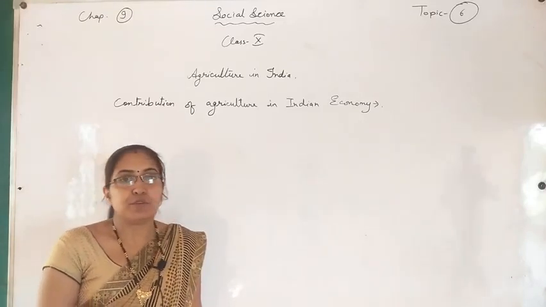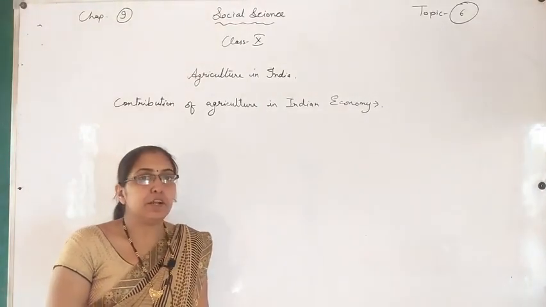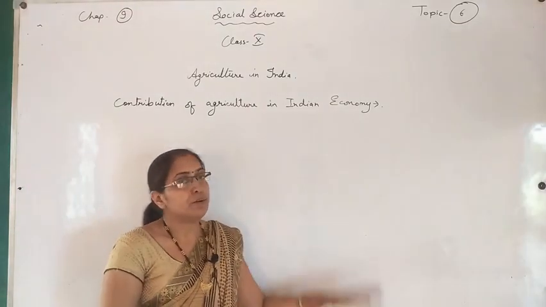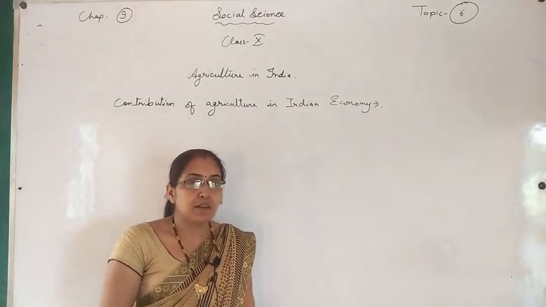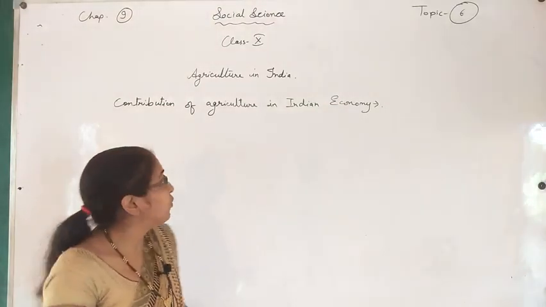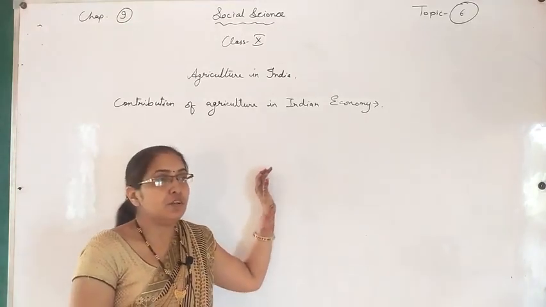Today we are going to proceed with the same chapter, Agriculture in India, chapter number 9 in social science. We are going to study topic number 6, the last topic of this chapter. In this class we are going to study the contribution of agriculture in the Indian economy.